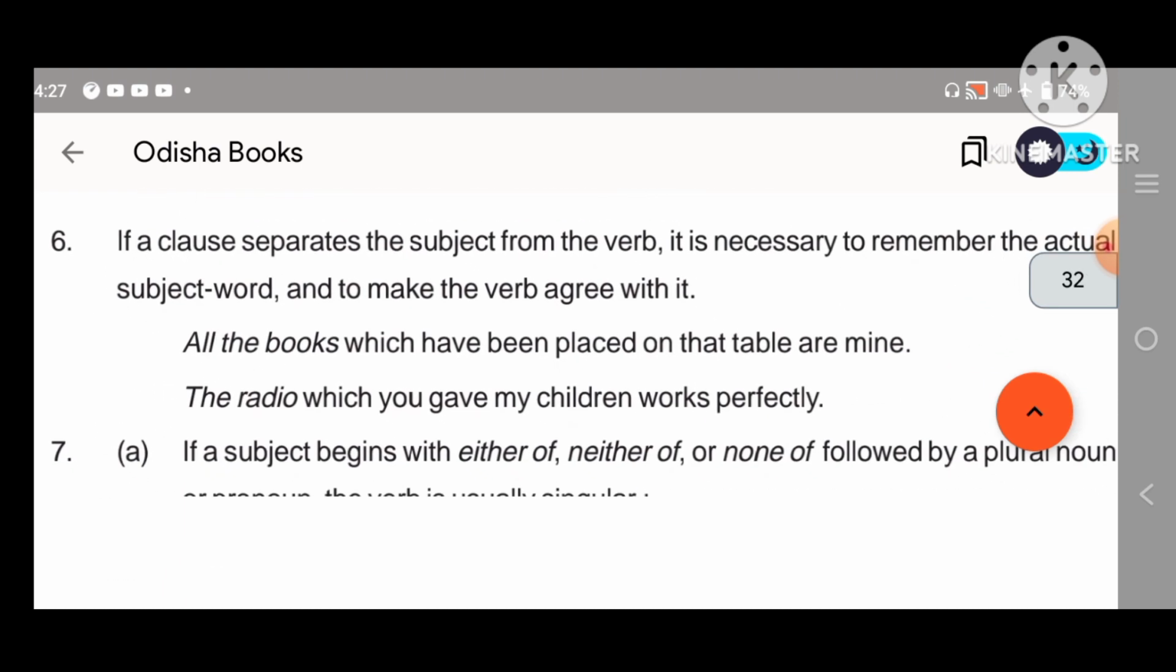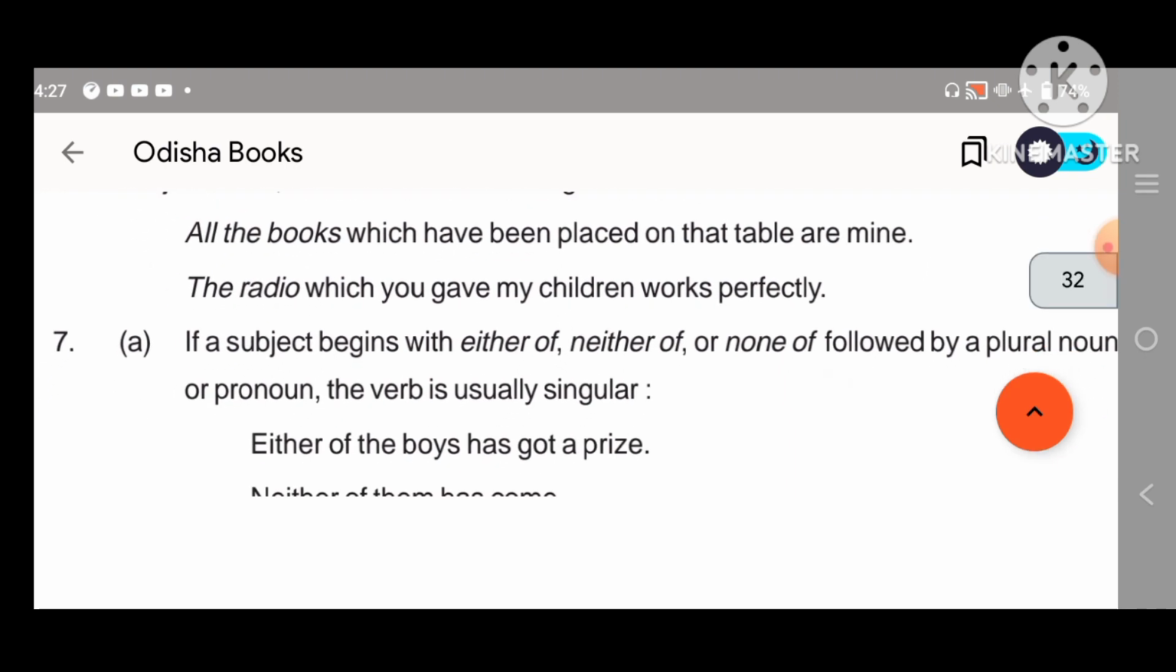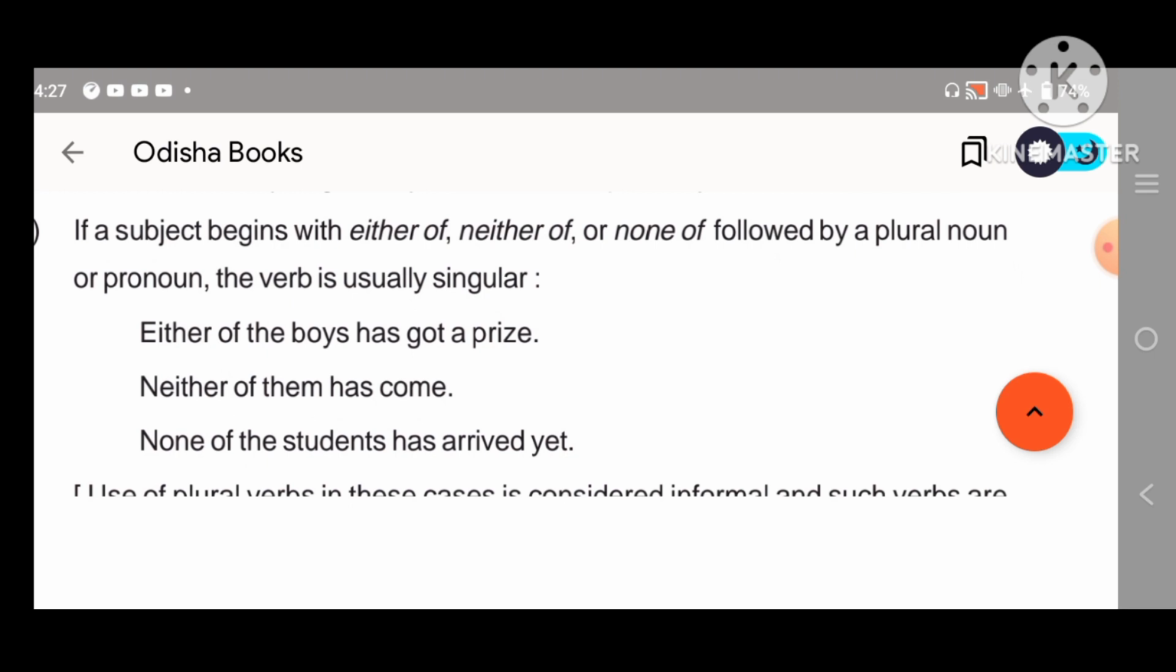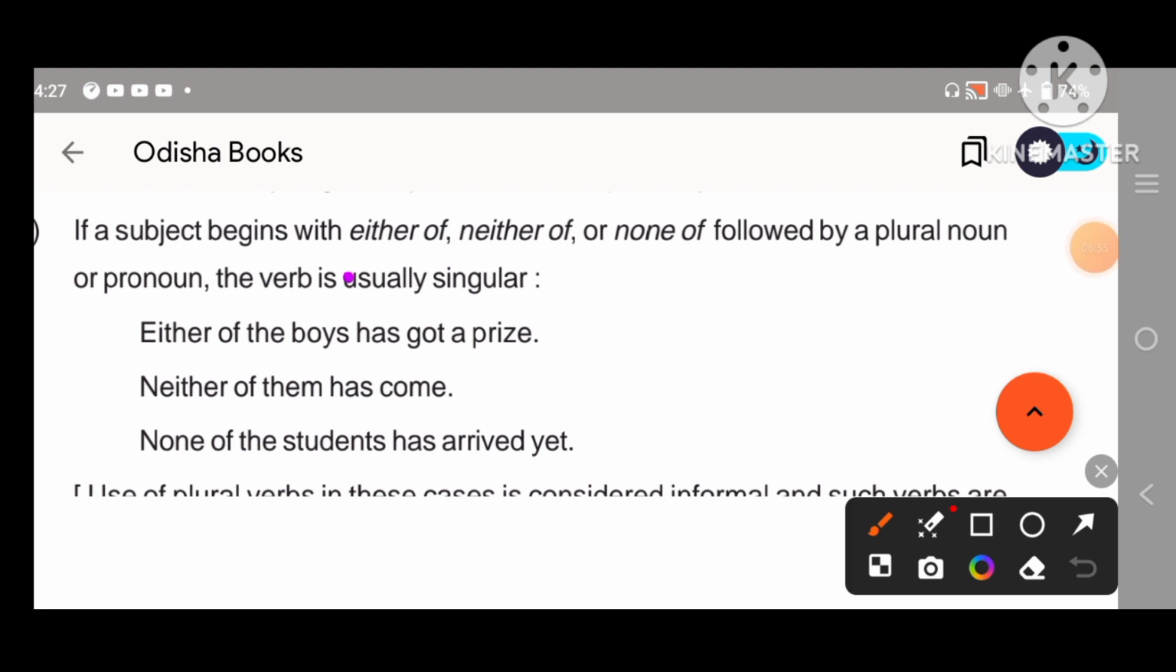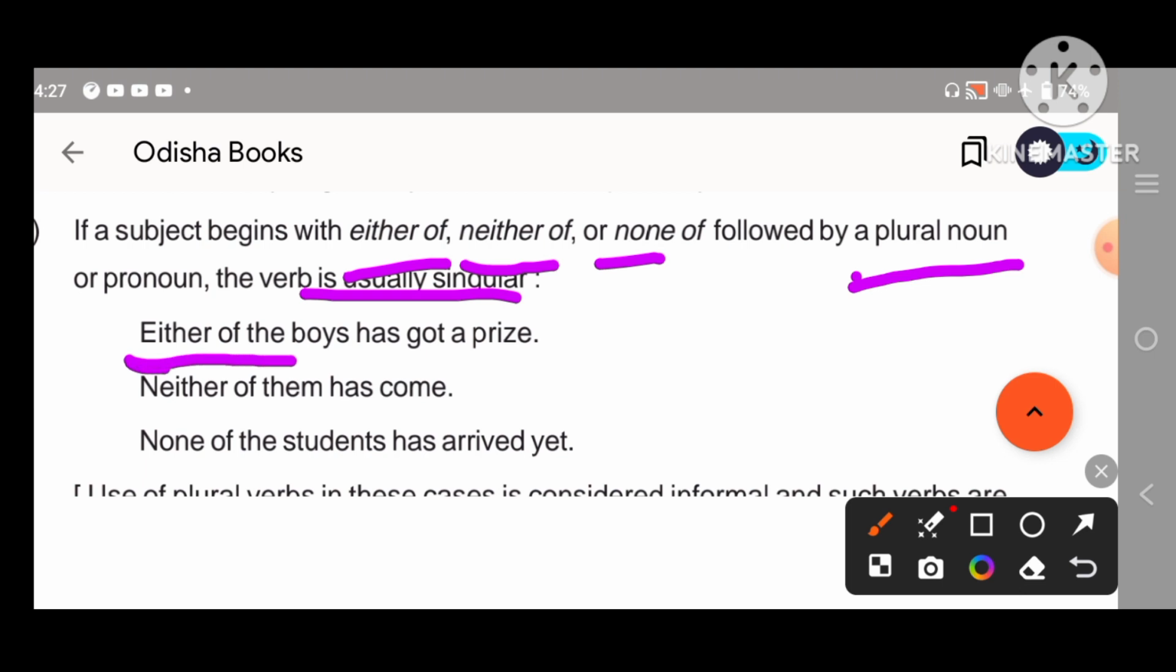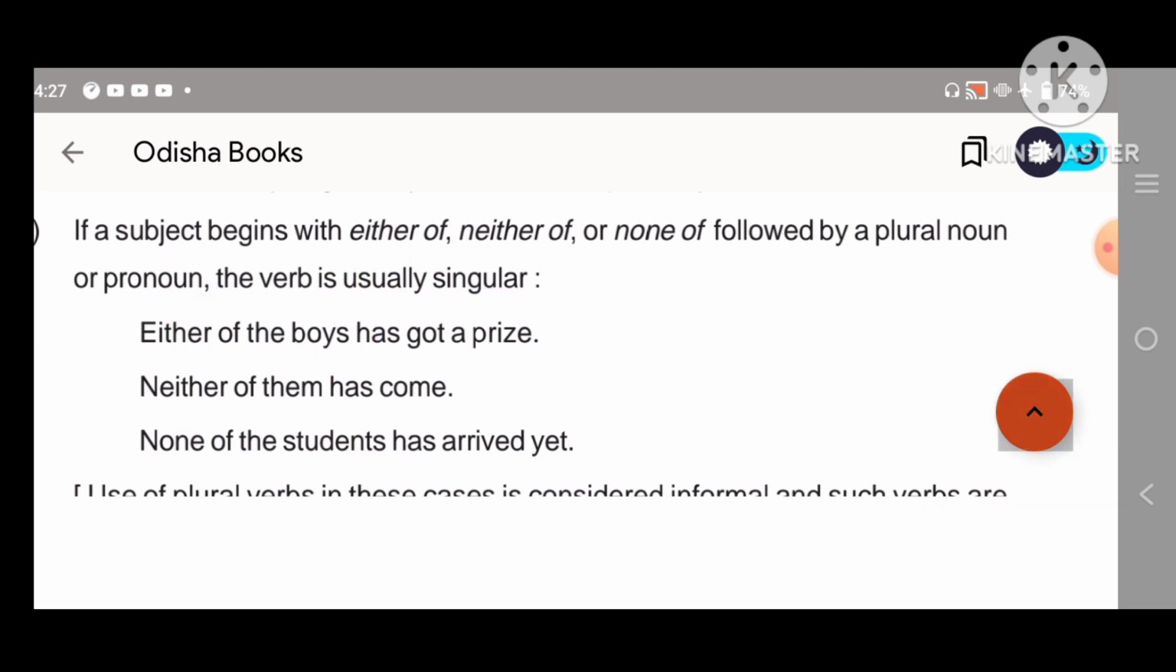Next, the clauses, this is not important. Look at this, this is important. If a subject begins with either or, neither nor, this is also important. If the subject begins with either of, neither of, and is followed by a plural noun, then the verb will be singular. Either of the boys was. Even though it follows a plural noun, the verb will be singular, because of these words, either of, neither of, none of.